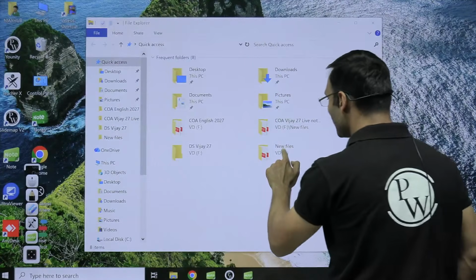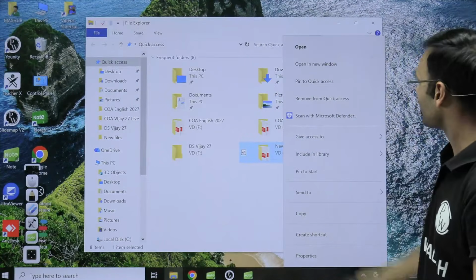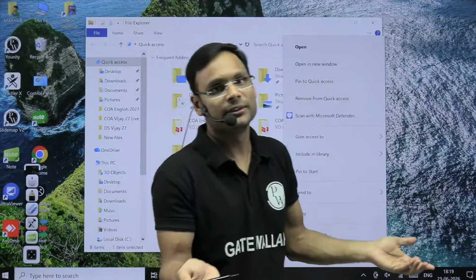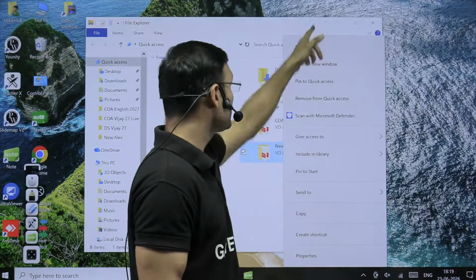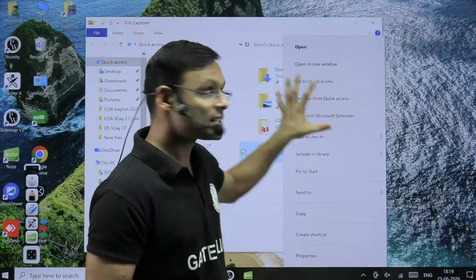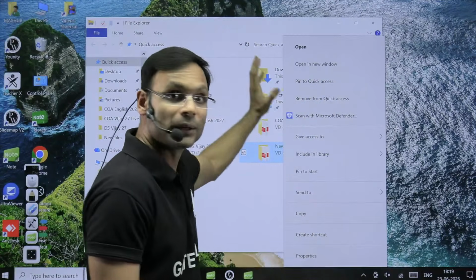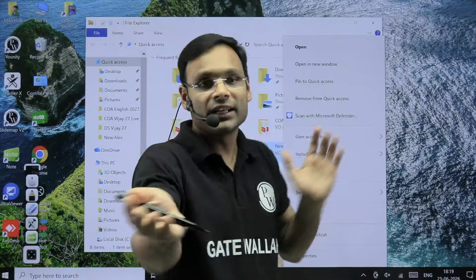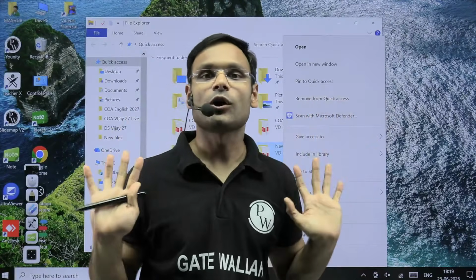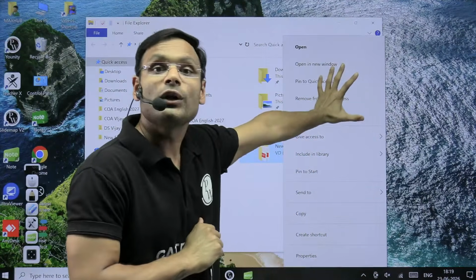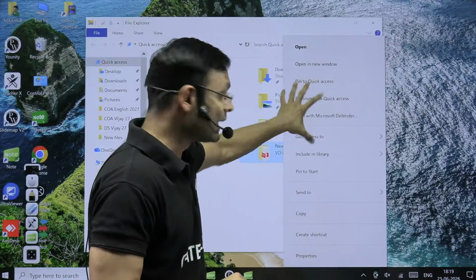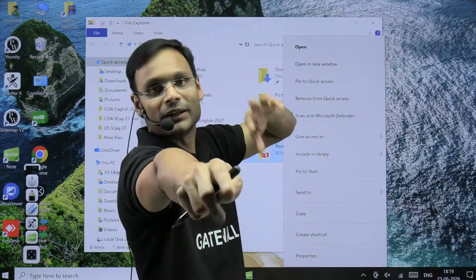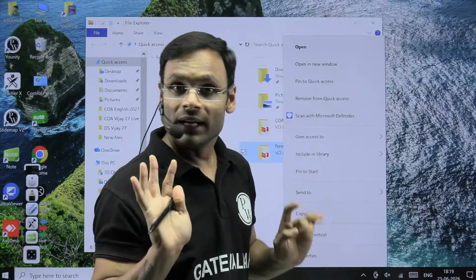If the OS does not provide it, even if I right click on this particular folder, nothing will happen. Why? Just because the OS does not provide the functionality, you will not get that functionality. Now the OS does not have any functionality in this operating system by which I can wirelessly transfer this particular folder directly to this computer. There is no such functionality just because the operating system is not making these connections. So wirelessly, without any wire, I cannot send data directly, send this particular folder to this particular computer system. It doesn't happen that way.